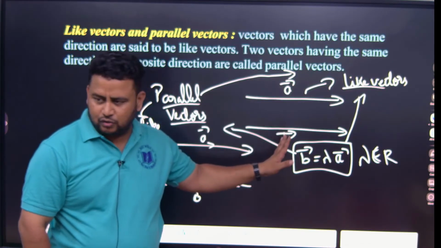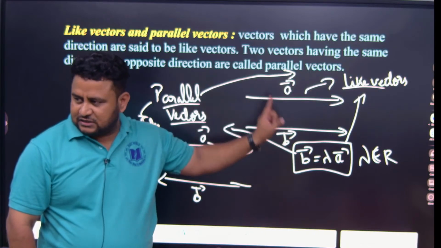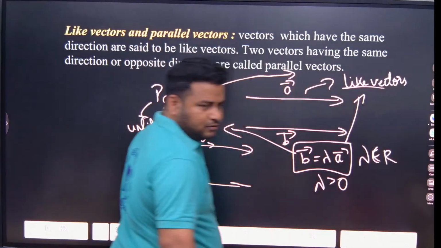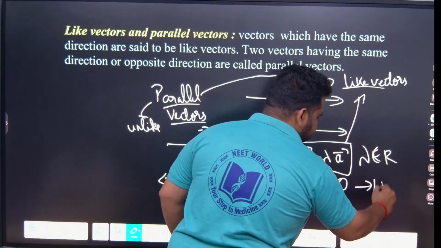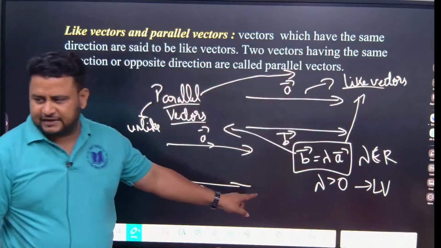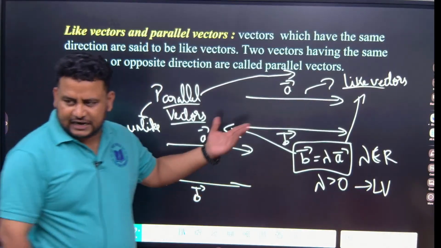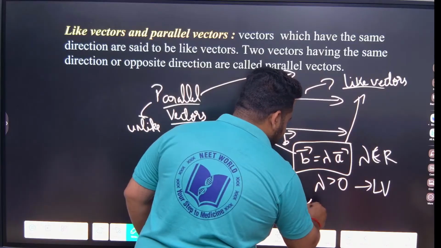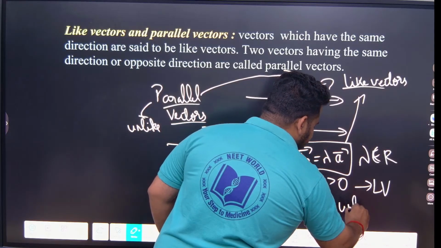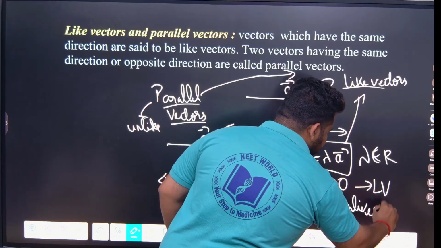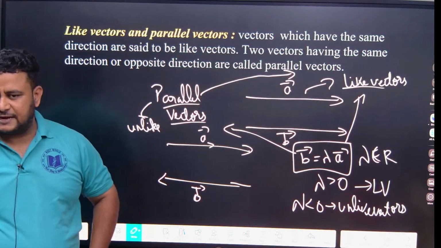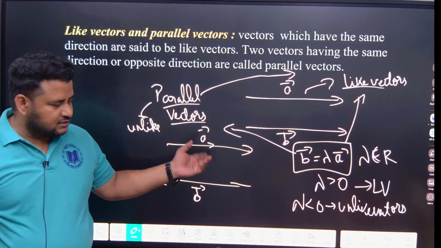Now here you should know, if it is like vectors, lambda will be positive, lambda will be greater than 0. For like vectors, lambda should be positive. For unlike vectors, since the direction is opposite, lambda will be negative, that is lambda will be less than 0. Clear?